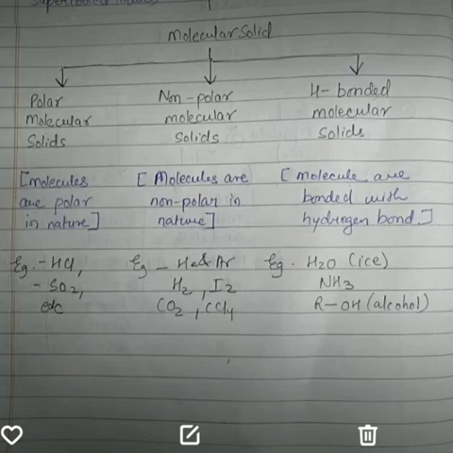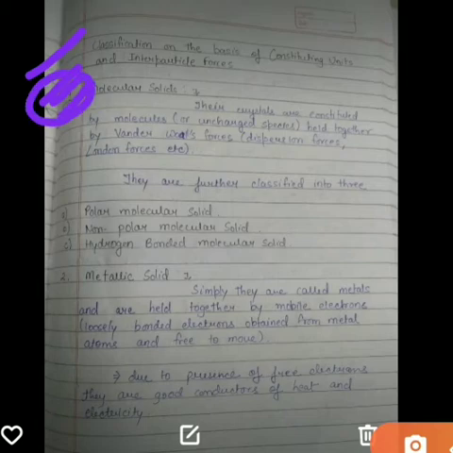Now let us discuss in brief the very first classification, that is, the classification on the basis of constituting units and interparticle forces. So what are molecular solids? From the word it is clear that they are crystals constituted by molecules.